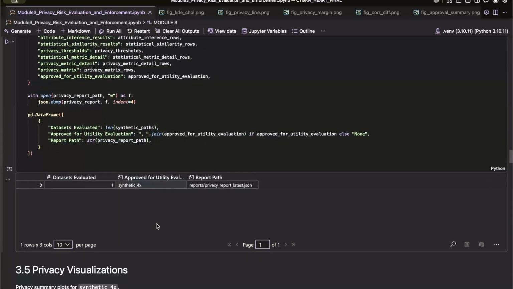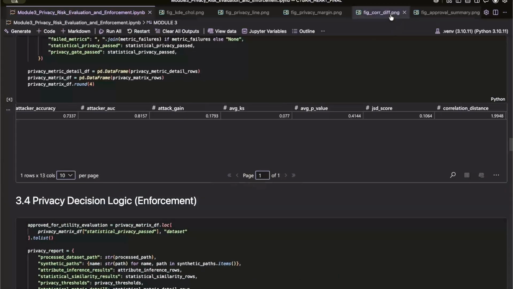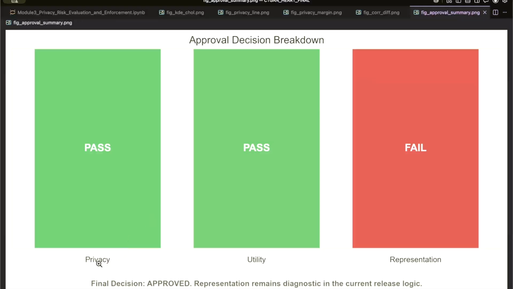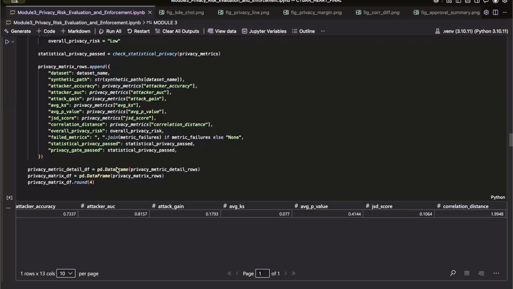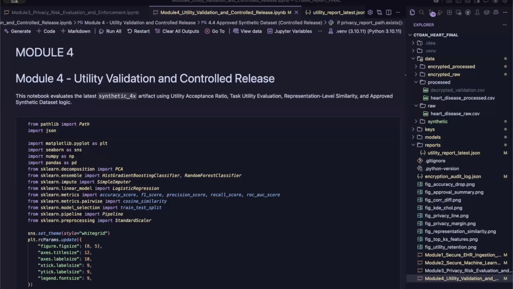Finally, all privacy evaluation metrics are combined into a unified decision framework. If any metric exceeds its predefined threshold, the generated dataset is automatically rejected. Otherwise, the dataset successfully passes the privacy gate and moves forward into utility validation. In this implementation, all generated datasets successfully satisfied the privacy requirements and were approved for further evaluation.